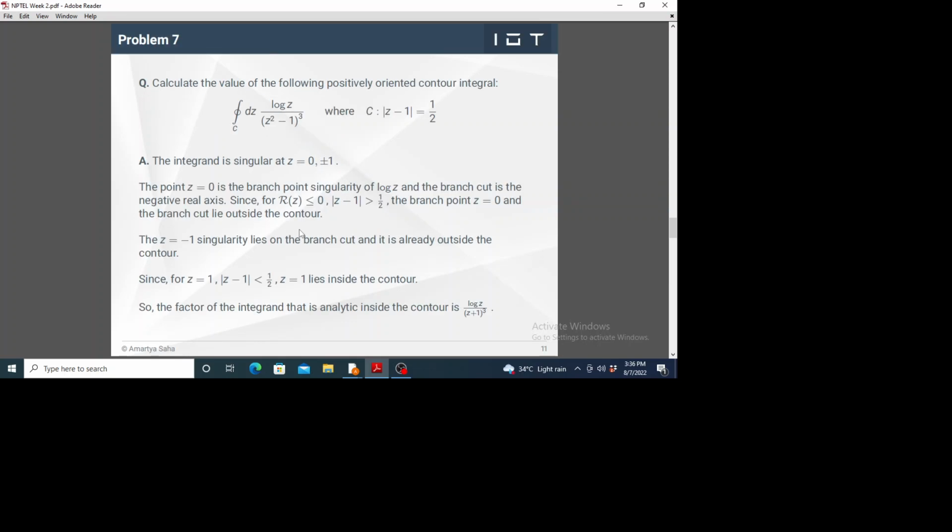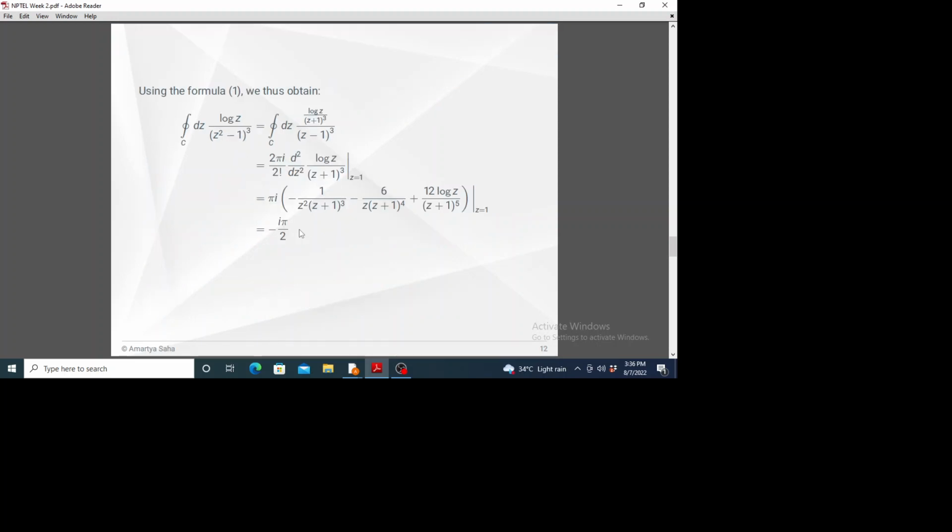As you have seen by now, the most important thing in these problems is to find the location of the singularities with respect to the contour. You do that, and after that it's just using the standard formula, nothing more.